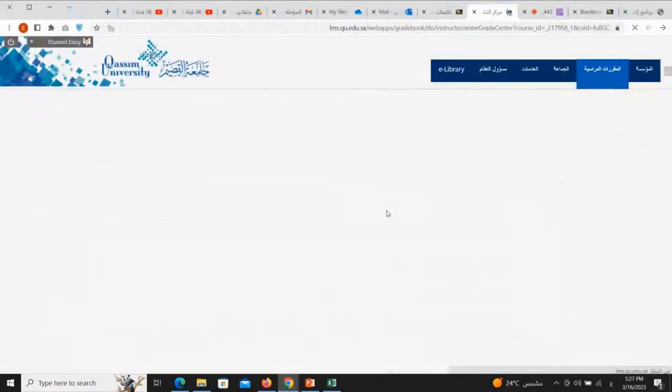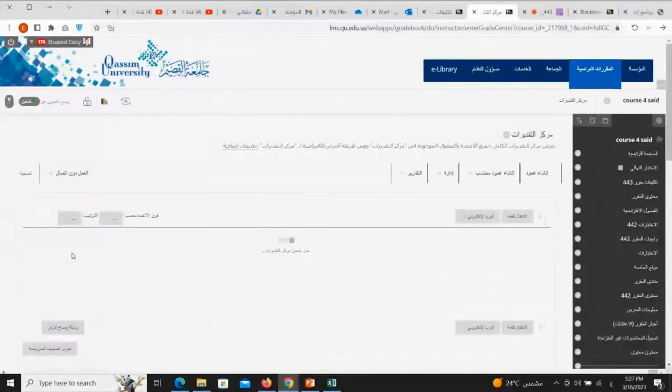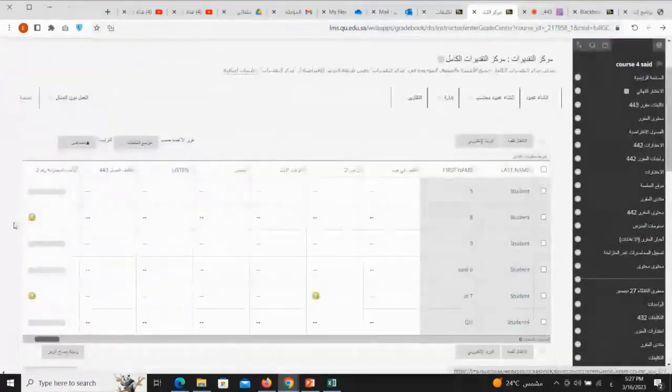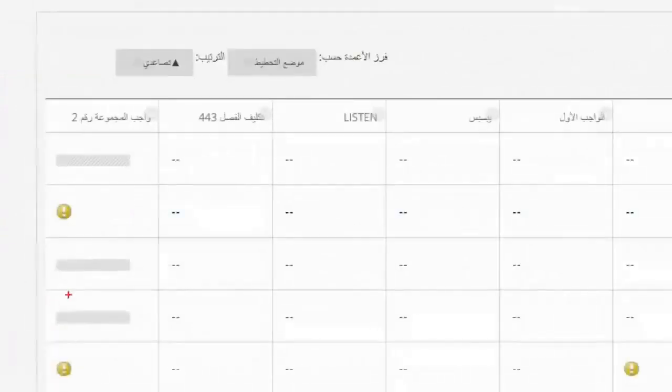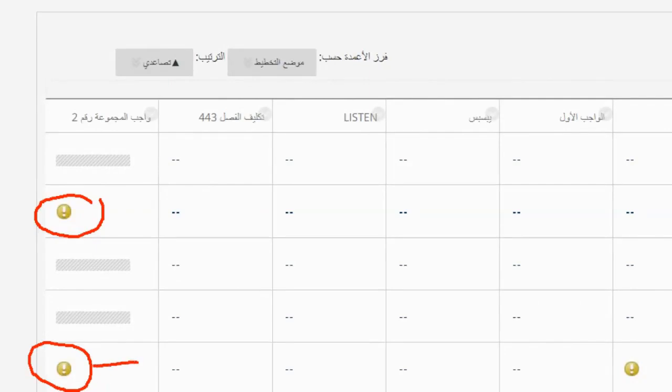Now, I'll do this for students 7 and 8. Here's the grade. Let's review the assignment and check the report on Mr. Asai's prayer. View grading details. Then we will have something called attempt. It's one student submitted. All the students in the group get the same grade, as it is a group assignment. When a student submits, it's as if everyone submitted. Let's review the assignment and check the report on Mr. Asai's prayer in grading. View grading details.